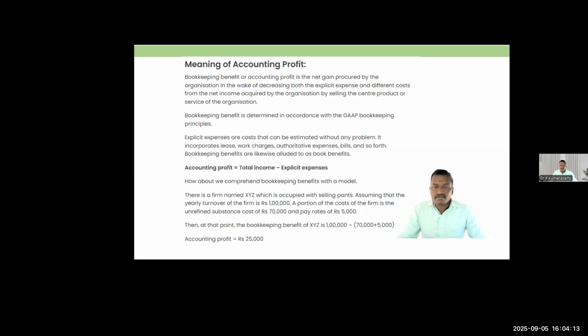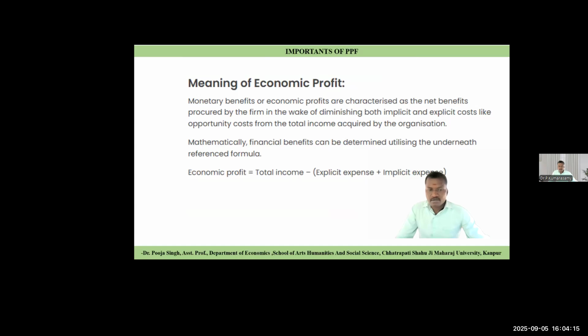Then economic profit. What do you mean by economic profit? Economic profit is calculated as total income minus explicit expenses, then minus implicit expenses. In accounting profit, only explicit expenses were taken. Here in economic profit, implicit expenses are also taken. What do you mean by implicit cost?